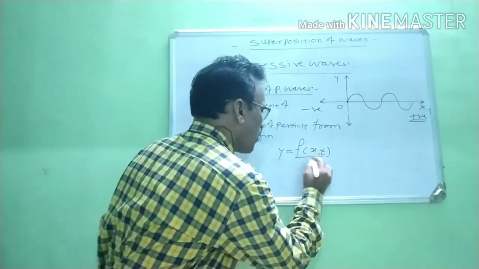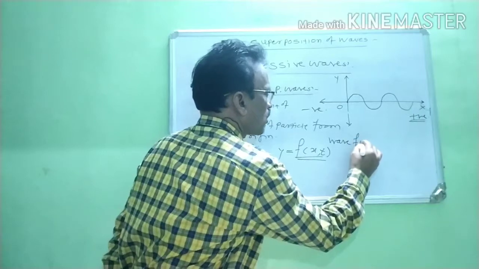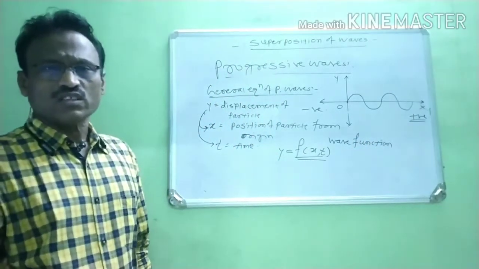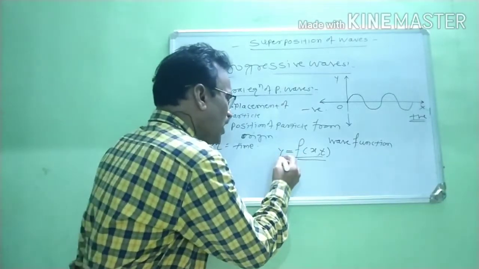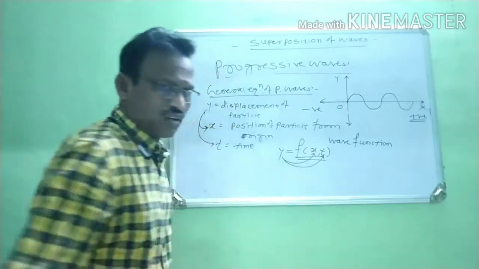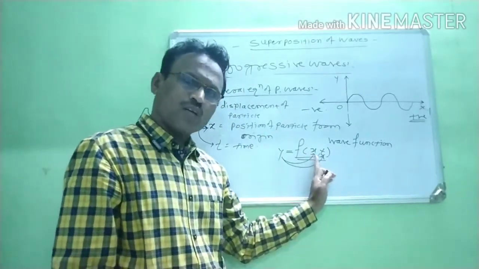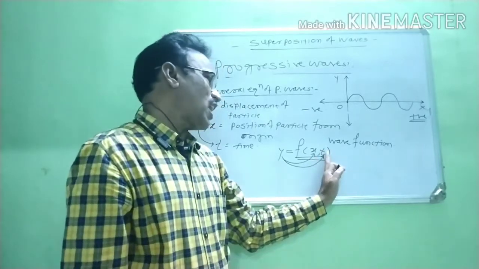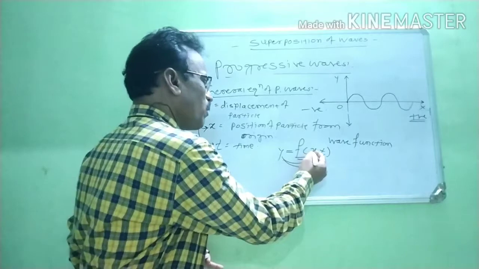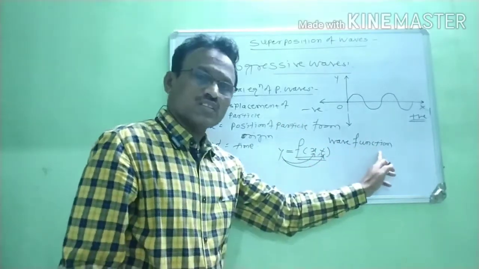This function of x and t is known as a wave function. Means the displacement of any particle depends upon the position of that particle from the origin and the time taken by that particle. Therefore, y depends upon x as well as t and is known as a wave function.